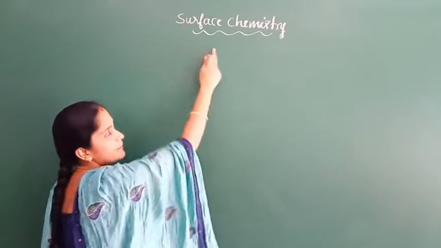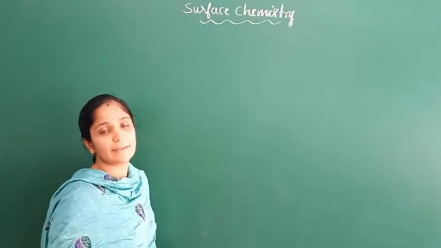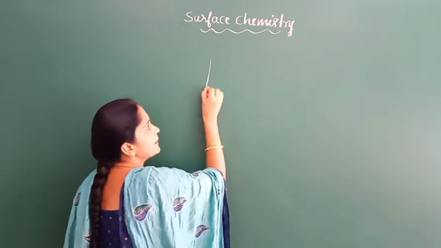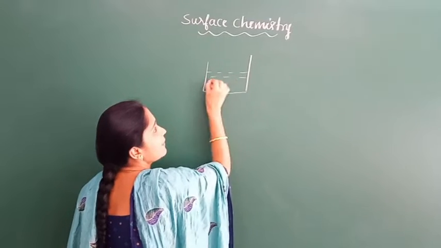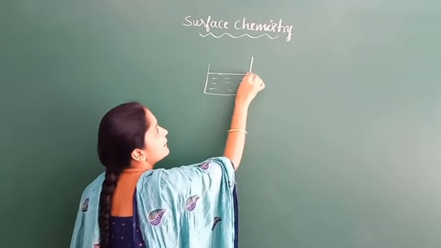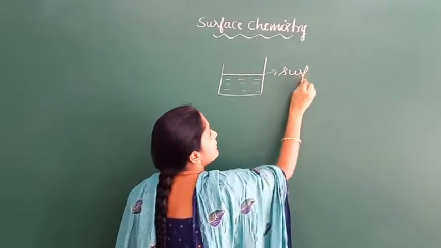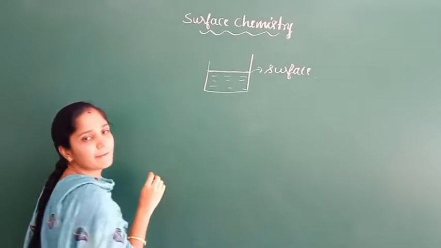So now coming to the surface. What is surface? Surface is nothing but the topmost layer of anything. For example, if you take the water in a beaker, the upper layer is called the surface.